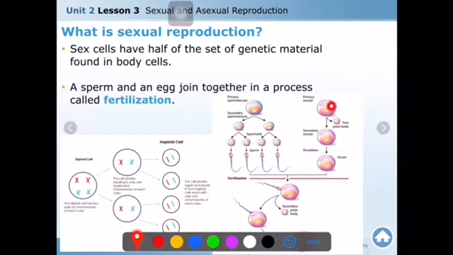Female cells undergo meiosis and produce an egg. It also produces 4 cells, but 3 cells are thrown away.